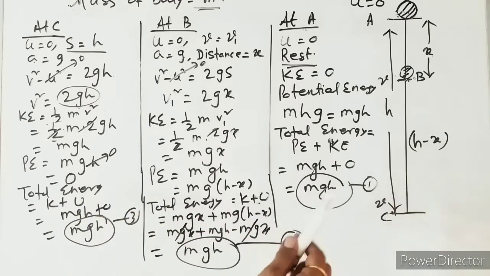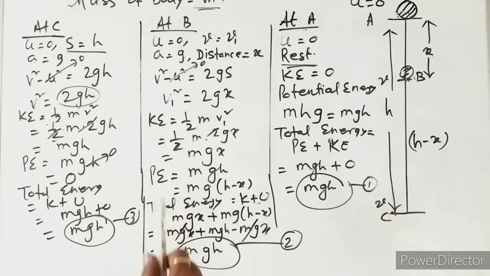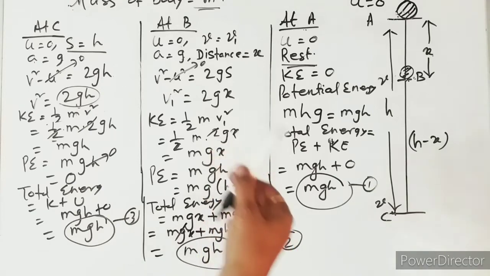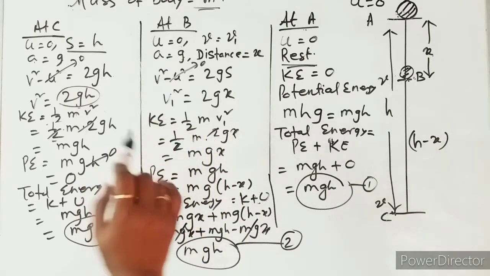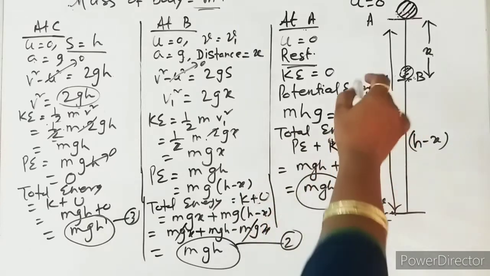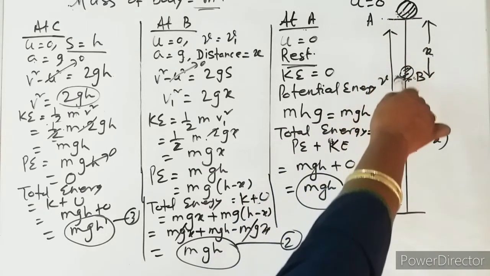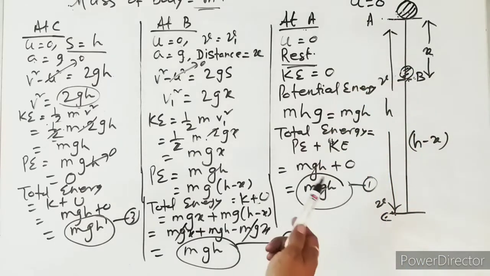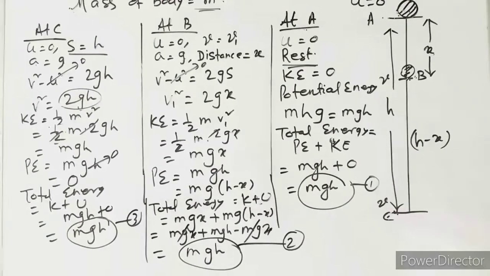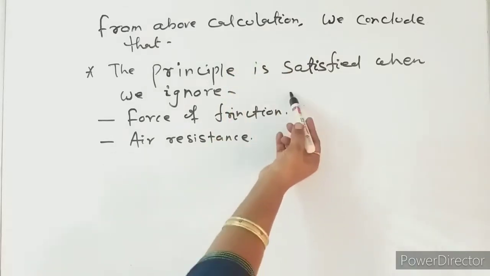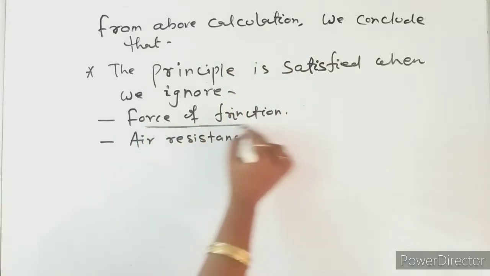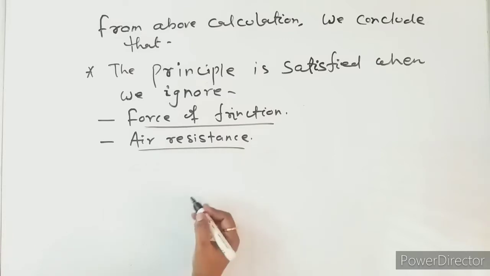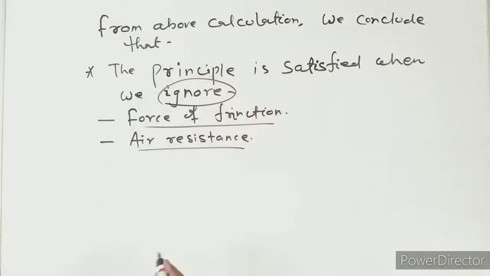It shows that in a freely falling body, the total energy is conserved, meaning potential energy goes on decreasing while kinetic energy goes on increasing. So potential energy is converted to kinetic energy, and the sum of potential energy and kinetic energy remains conserved. This conservation will be satisfied if the force of friction and air resistance are ignored.